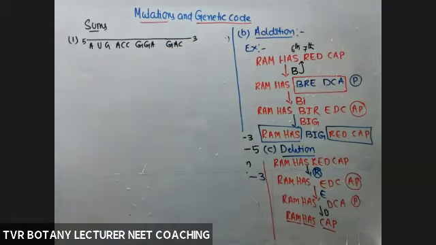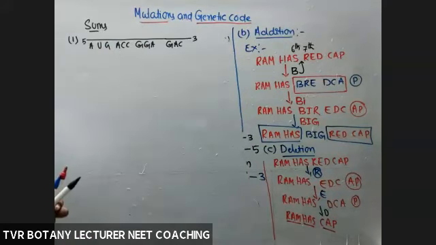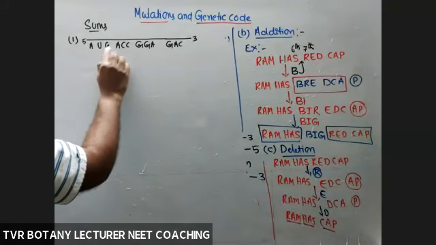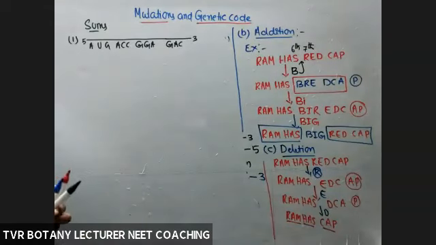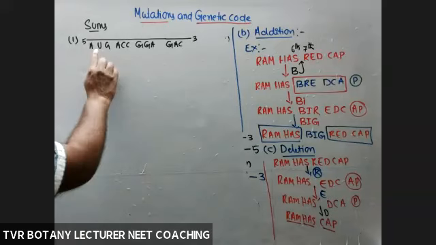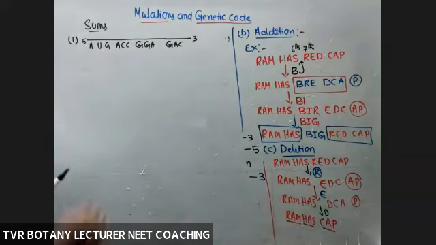All these are the sense codons. Okay. So they will give a question like this. On this mRNA, a certain number of nucleotides are present. How many? 1, 2, 3, 4, 5, 6, 7, 8, 9, 10, 11, 12 nucleotides. 12 nucleotides. Or they will give you that this mRNA has 4 triplets. 4 triplet codons are present.